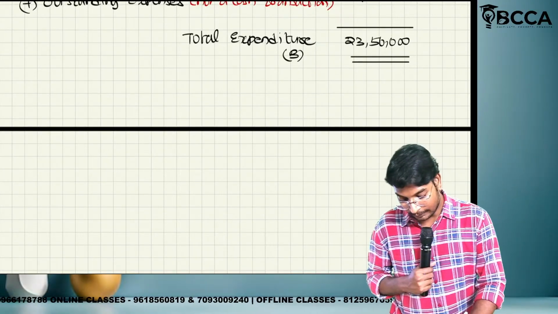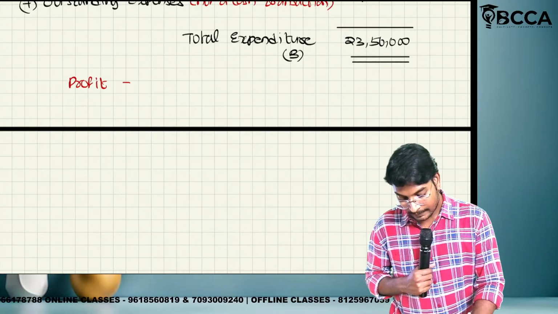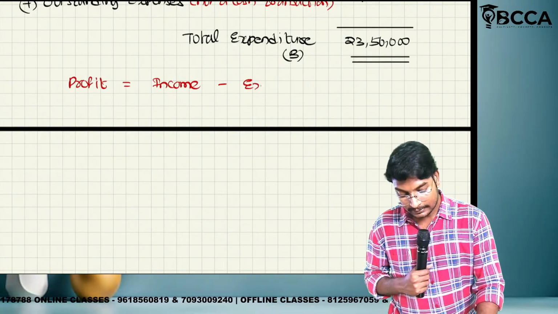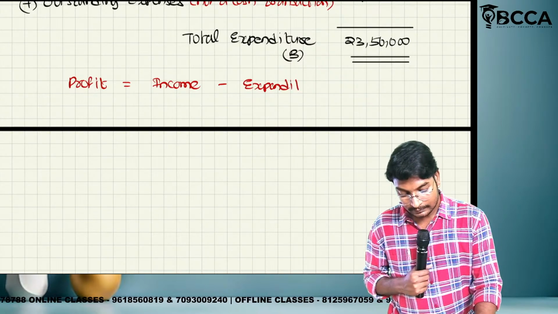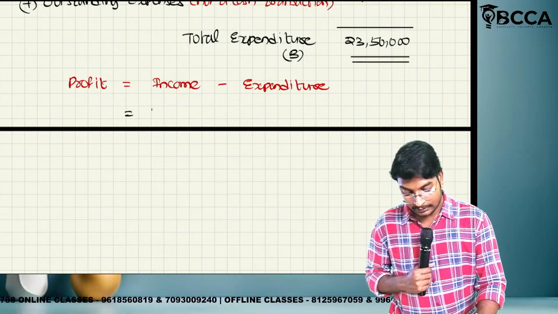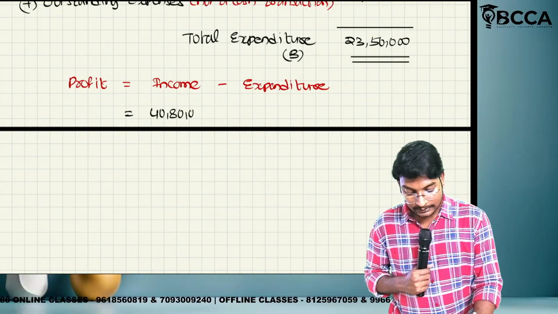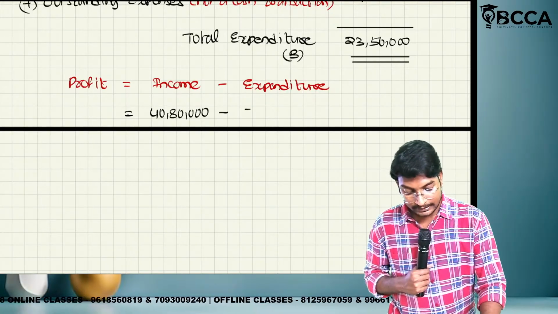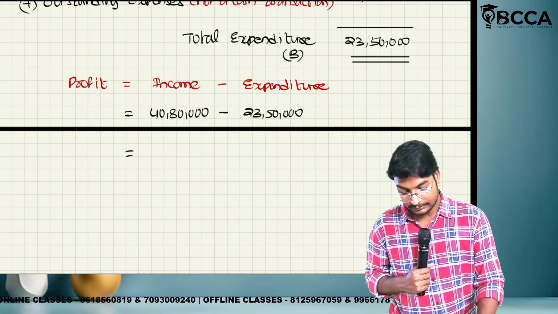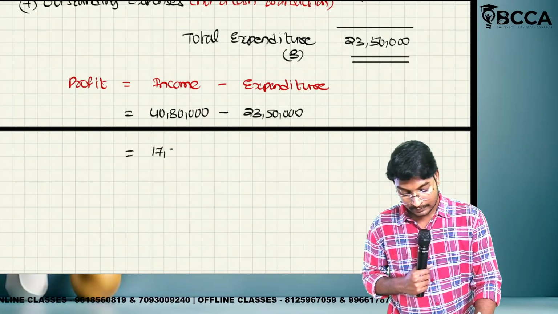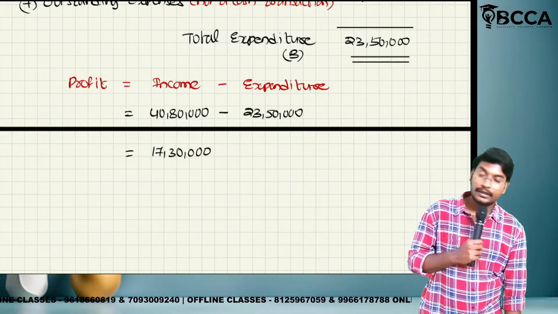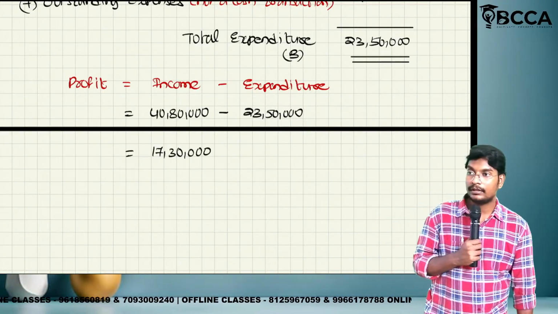What is the profit formula? Income minus expenditure. What is the income we are getting, ma? 40 lakh 80,000 minus 23 lakh 50,000. That is equal to 17 lakh 30,000. So in this way, we have solved the question called as what, ma?